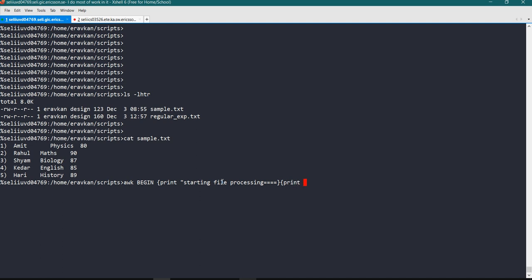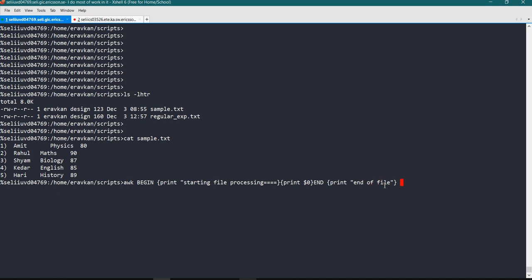So suppose I want to print $0. $0 means your complete line. This is $1, this is $2, this is $3, this is $4, and so on. Then I have END keyword, and after END keyword I want to print end of file.